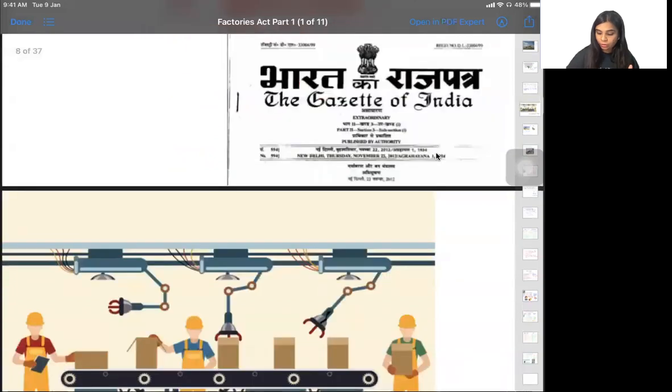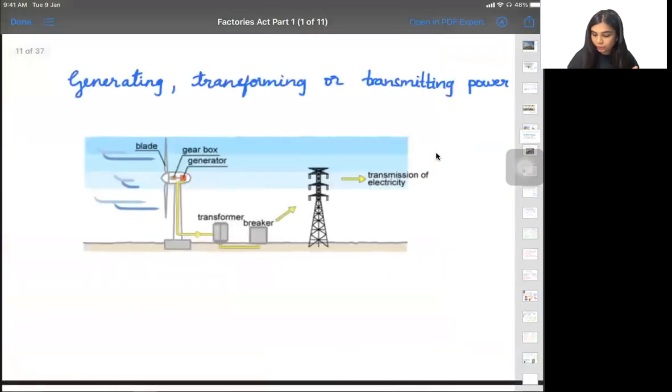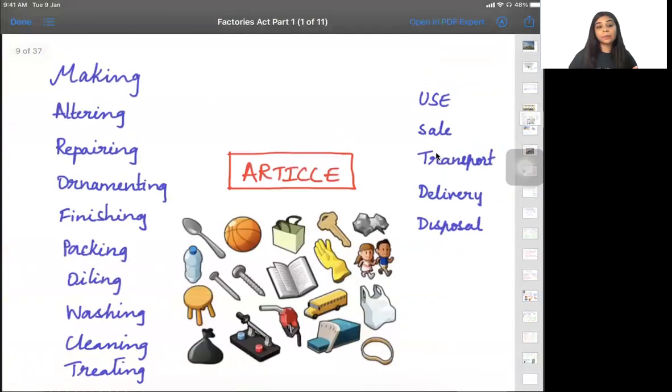So next we are going to talk about manufacturing process. What is a manufacturing process? Manufacturing process is nothing but you're making something. Or suppose I already made it and I want to change it, so that is called altering. You're making any changes to it, which is called altering, or you're repairing it. It is not working well, so you want to repair it. So repairing is also considered a manufacturing process.